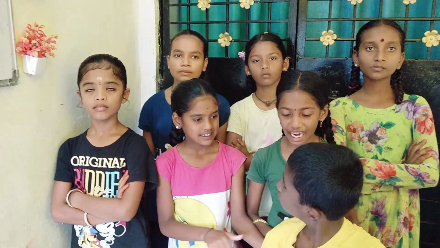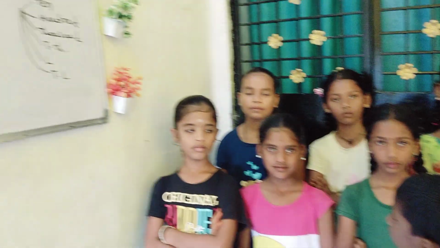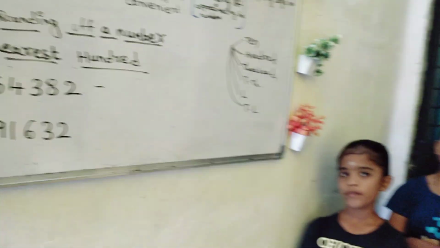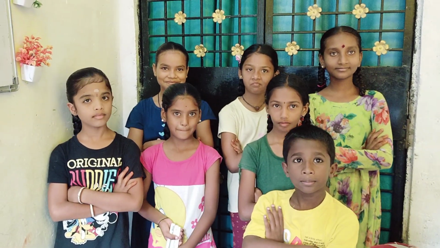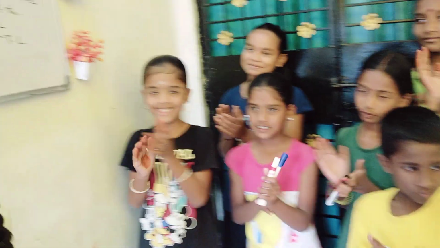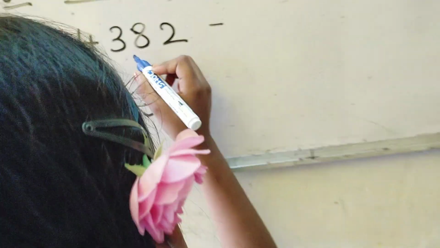Now, next. Okay, kids, now rounding off a number to the nearest 100. I have given some 5-digit numbers on the board. Now you have to round off this number to the nearest 100. So who will do it? Come on, raise your hand, kids. You'll try, Pranavi? Okay, very good. Please clap for her. Okay, so Pranavi, look here.